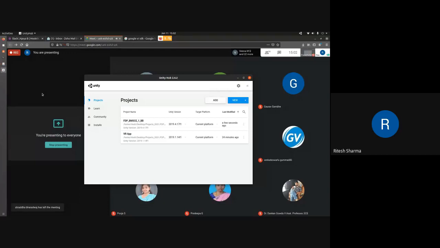So in the morning, we talked about the softwares that we are using and what other softwares are available in the market, some of them commercial, some of them open source. We have already gone through the installation, and whatever problems some of you were facing, we discussed. So I presume that everybody has installed all the softwares required for the FDP, and every now and then during the FDP we would require to install some more libraries as well.